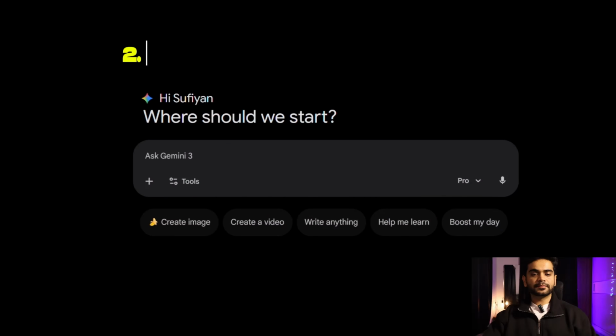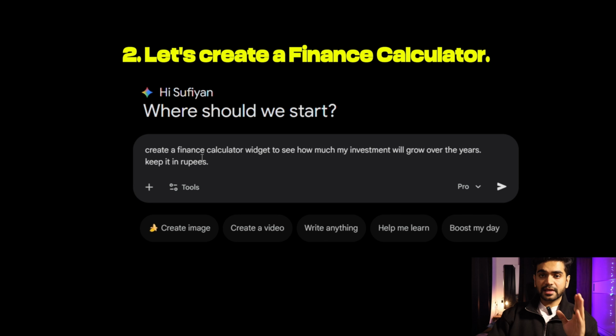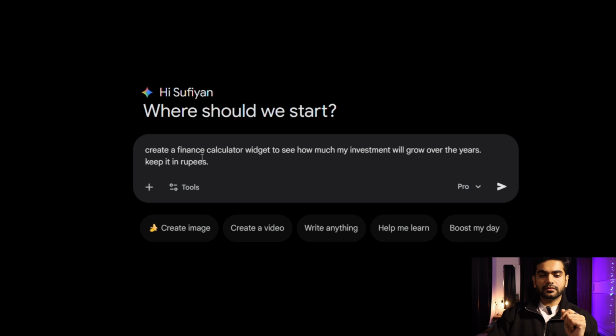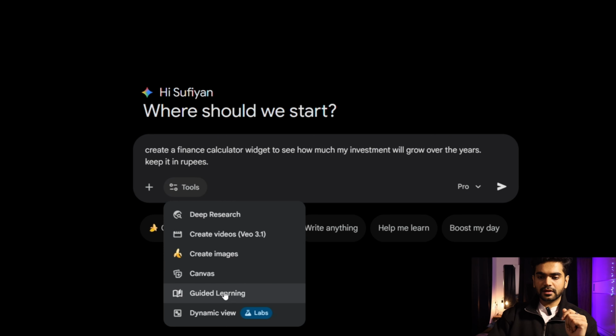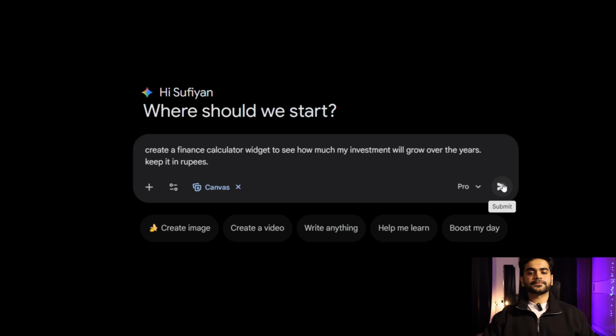Okay, since we are on the business blueprint, let's create a finance tool. So I will ask Gemini to build a finance tool for me. Let's see what it does. So I've asked Gemini to create a finance calculator for me, and I've asked it to make it in rupees. So let's go to Canvas and hit enter.